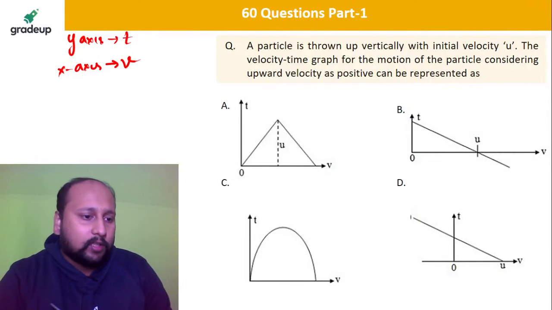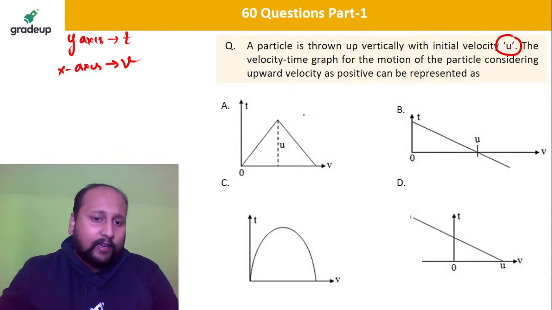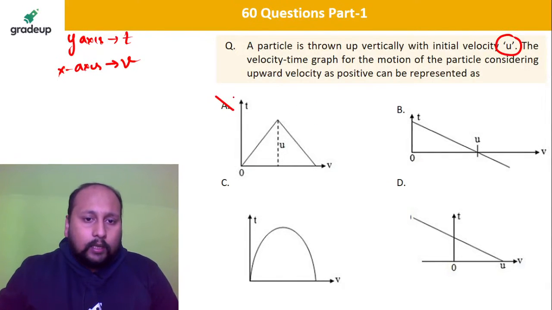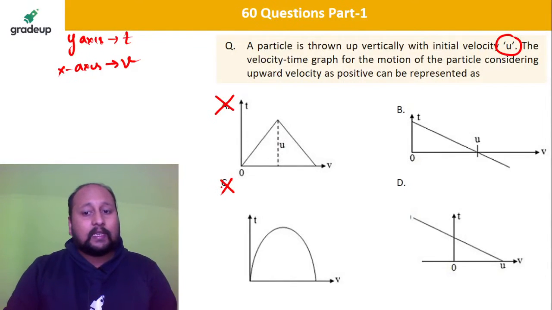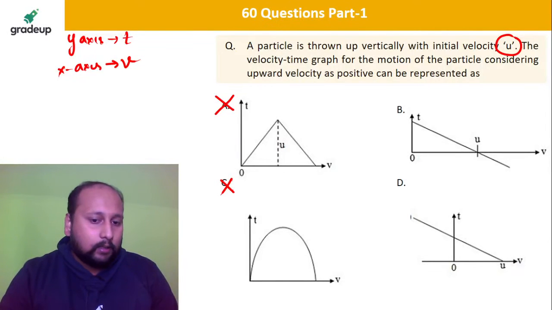First of all, tell me what is the initial velocity of the body? Sir, initial velocity is a finite value and it is equal to u. So definitely at time t equal to 0, both graphs are showing 0 velocity. So A and C are not possible, because at time t equal to 0, the velocity is showing 0.